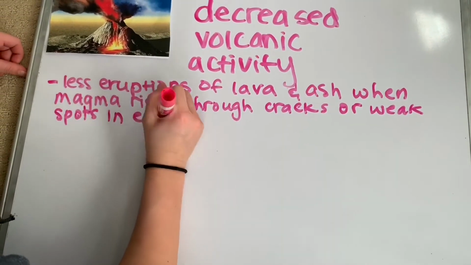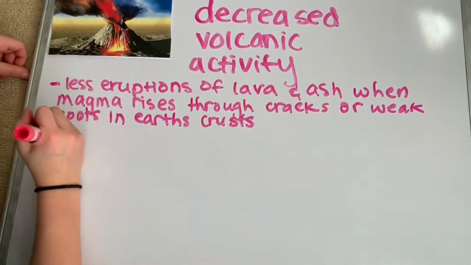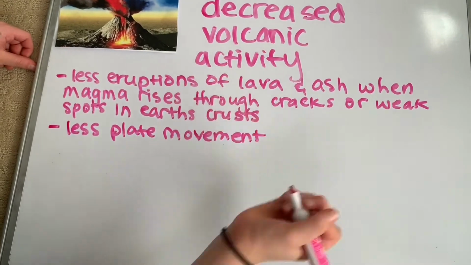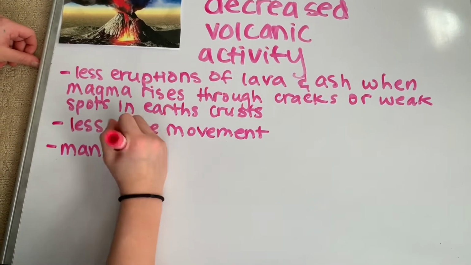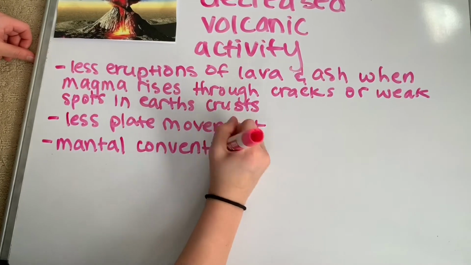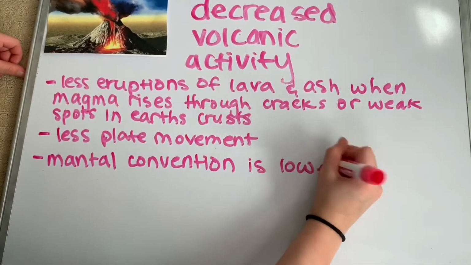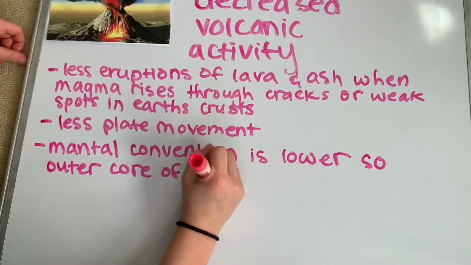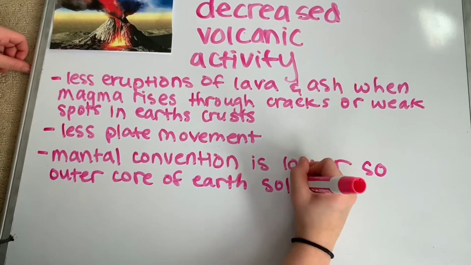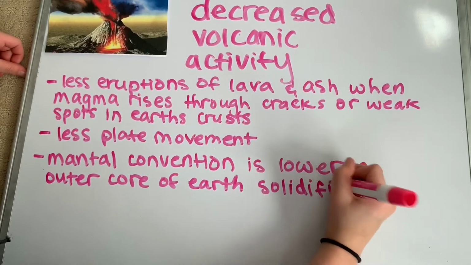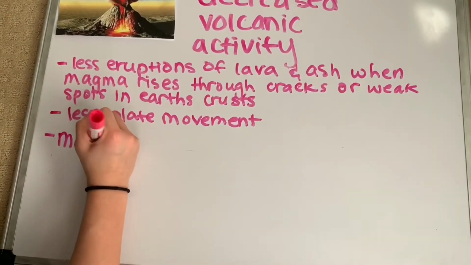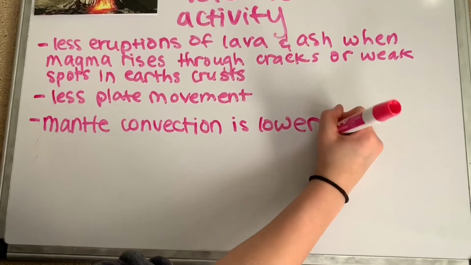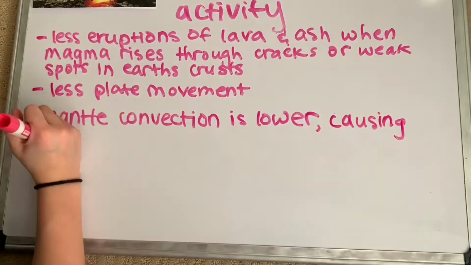This also means there is less plate movement, as plate movement forces molten rocks to explode into the air, causing volcanic eruptions. When the plate tectonics don't move, the mantle convection is lower, causing the outer core of Earth to solidify, which causes Earth's climate to change. The sphere that is impacted by this factor is the lithosphere.